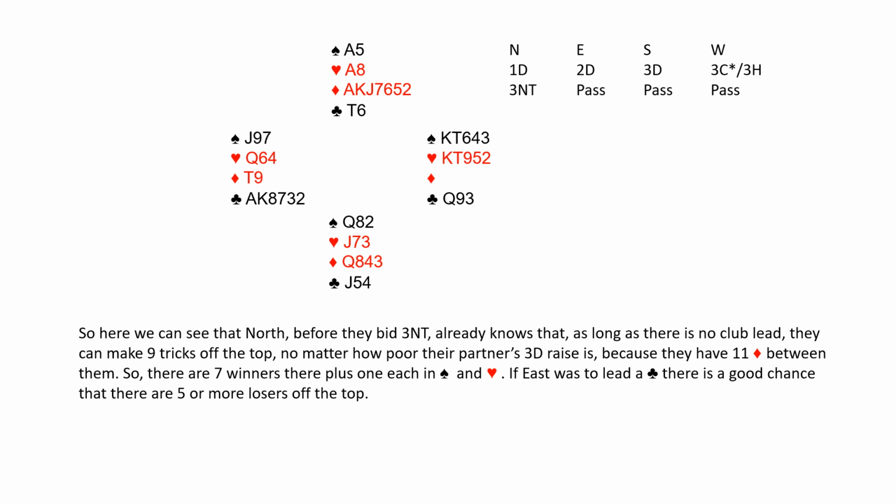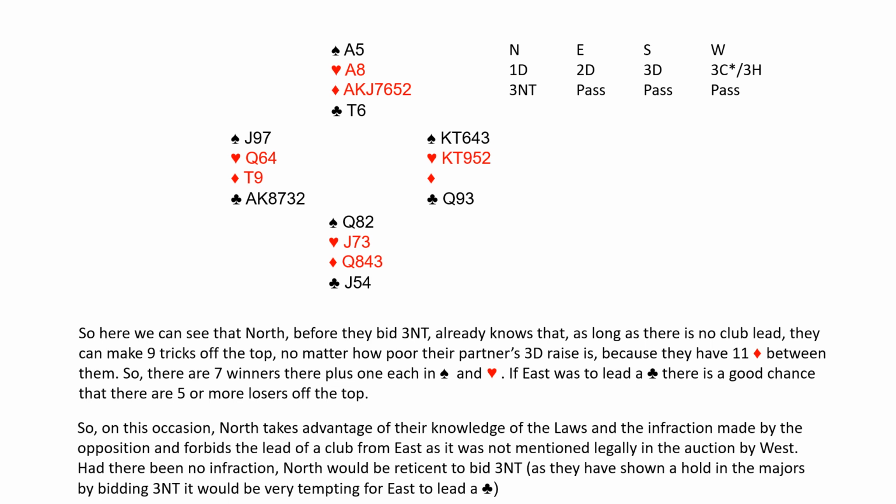So there are 7 winners there, plus 1 each in spades and hearts. If East was to lead a club, there is a good chance that there are 5 or more losers off the top. So on this occasion, North takes advantage of their knowledge of the laws and the infraction made by the opposition and forbids the lead of a club from East, as it was not mentioned legally in the auction by West.